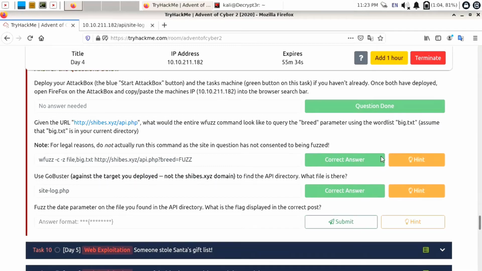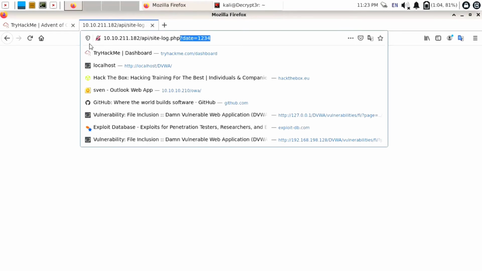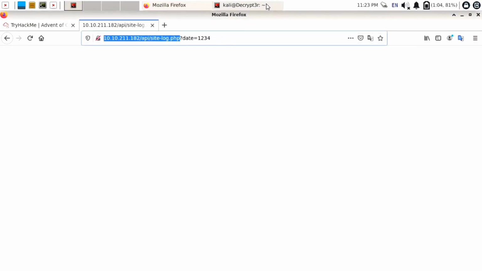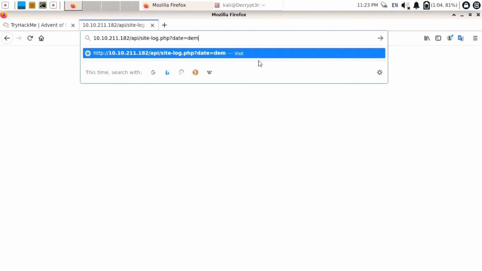Now the next question is: fuzz the date parameter on the file you found in the API directory. What is the flag displayed in the correct post? So we are going to use wfuzz here to fuzz the date parameter. Open that sitelog.php and after that you can use a question mark. Then they have explained we need to fuzz the date parameter. You can give any value to this date parameter and you can see it is not displaying any result here.